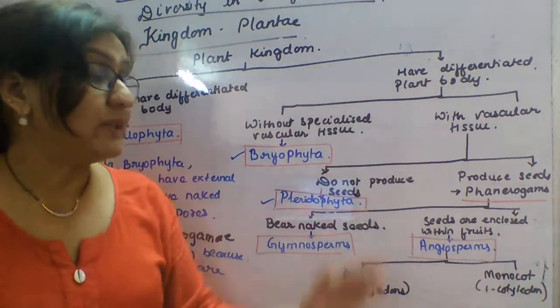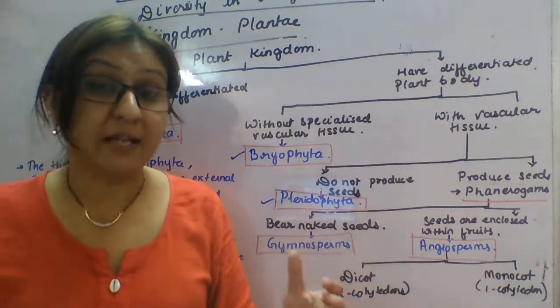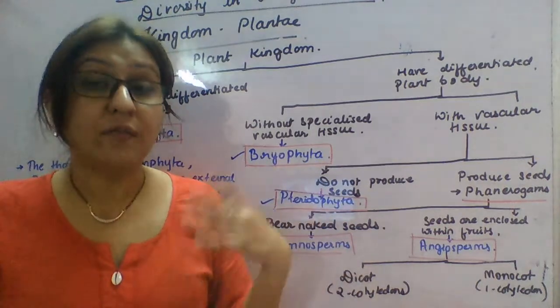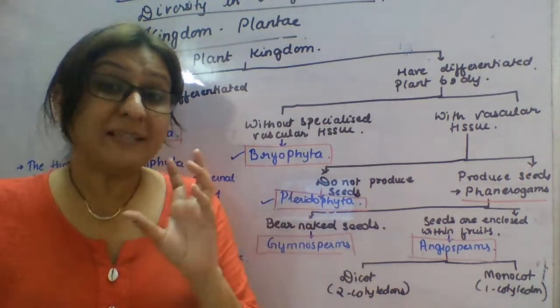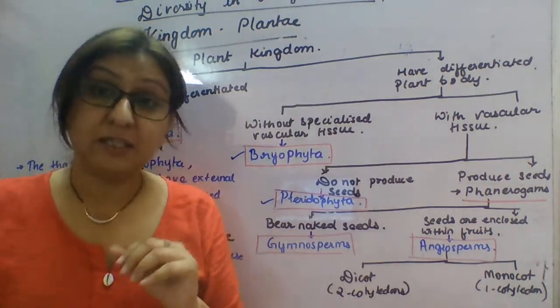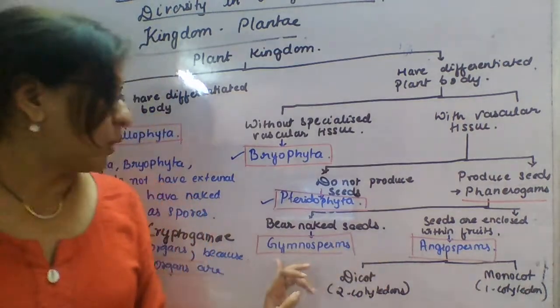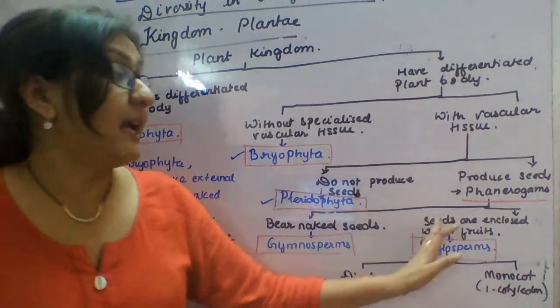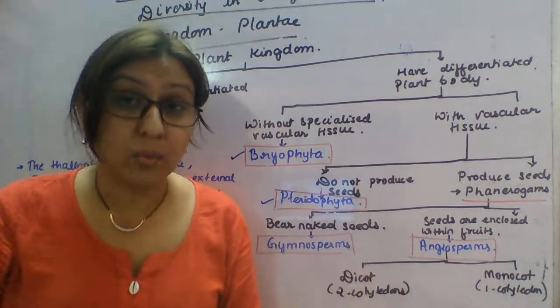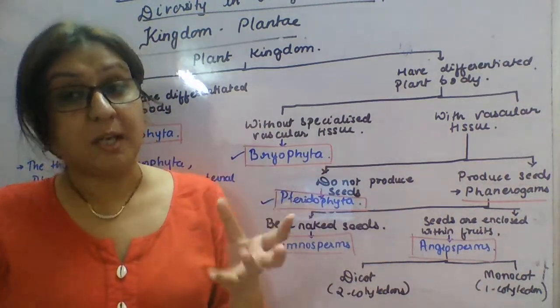Now we will see the further classification of phanerogams, the group of plants which can produce seeds. On the basis of the seeds, a few seeds are naked, whereas some seeds are enclosed within fruits. Those which bear naked seeds are called gymnosperms, whereas seeds enclosed within fruits are called angiosperms.